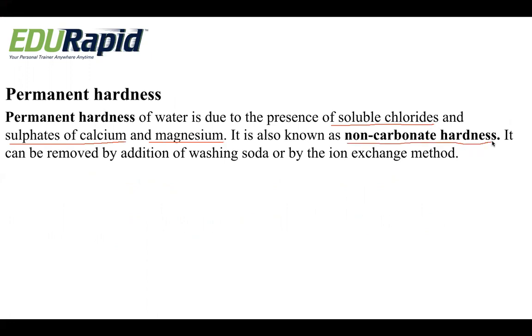It can be removed by the addition of washing soda or by the ion exchange method. So let us study how we can convert the permanent hardness into soft water with the help of washing soda and the ion exchange method.